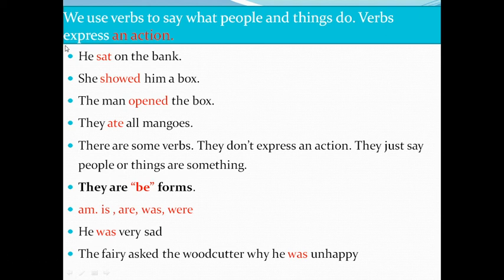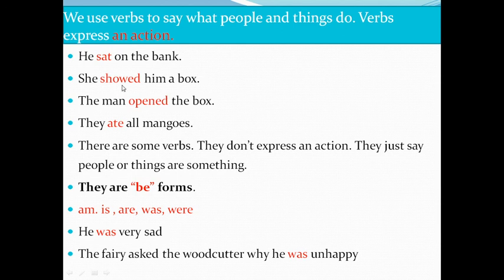First sentence. He sat on the bank. So the red color marked words are verbs. Sat, it's a verb. It is showing us an action. What did he do? He sat on the bank. Second sentence. She showed him a box.